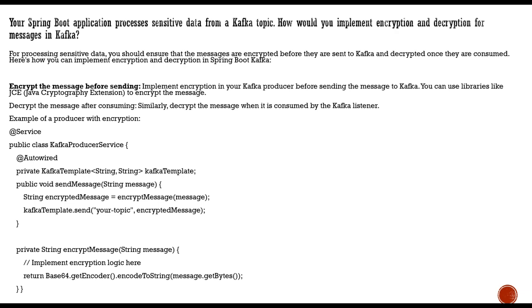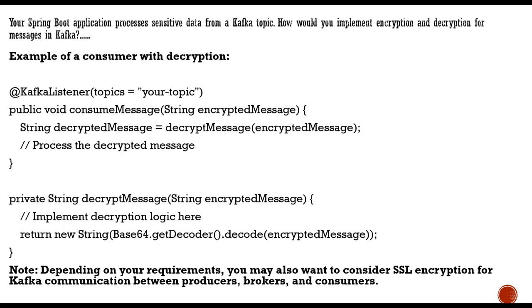Here you see a Kafka template. Before that, we have encrypted that particular message with Base64 encoding, taking the bytes and encrypting them, and then it is sent to that particular topic. So here we are ensuring that it is encrypted.